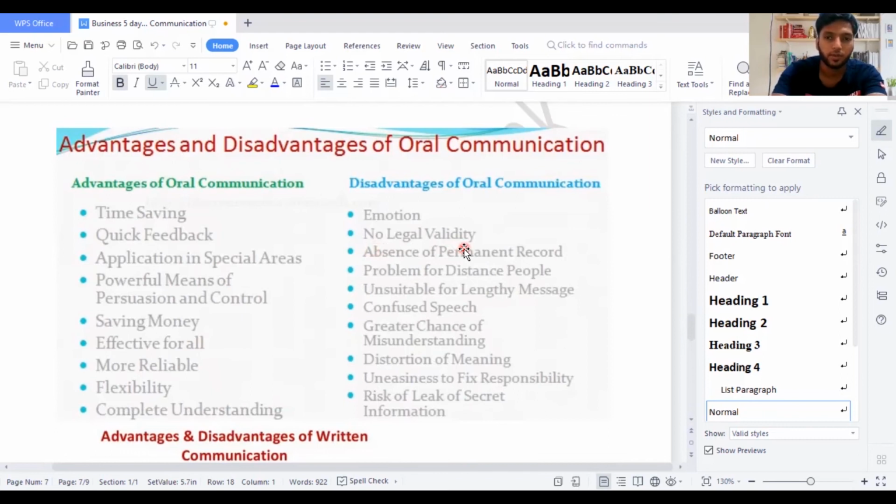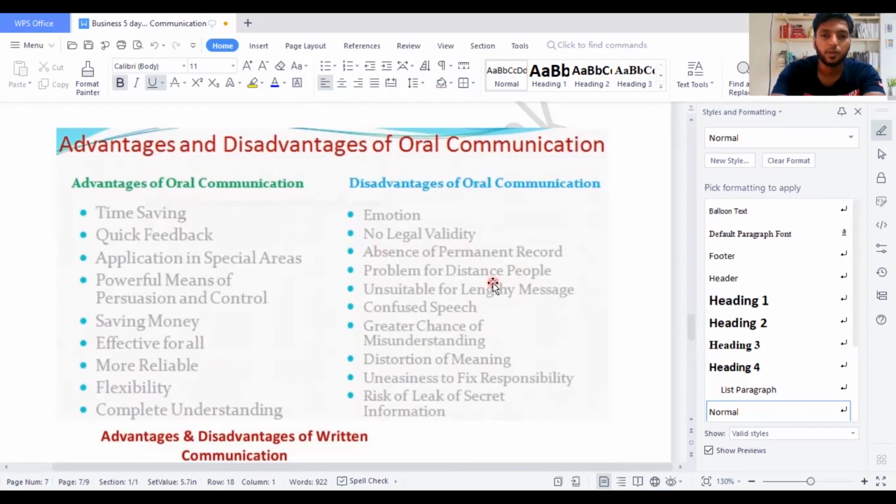People can misuse whatever you have said. This happens most of the time when you are doing business with your partners. They might lie to others when they really want your profit. Absence of permanent record: no one knows what you have communicated. So one person will say he is true, and the other person will also say he is true. So there will be a problem of confusion. Who is actually saying the truth?